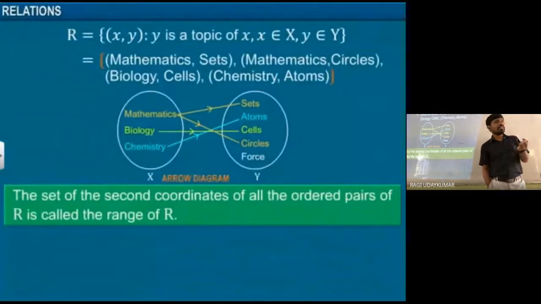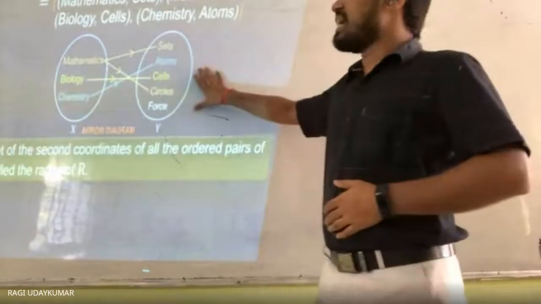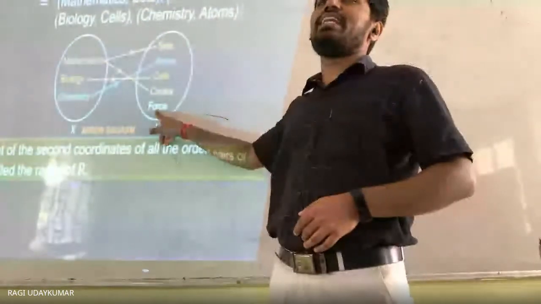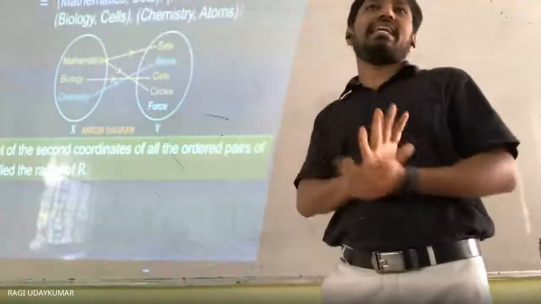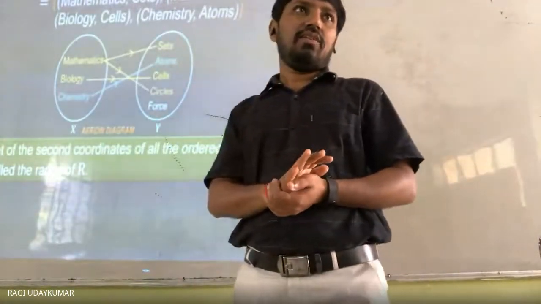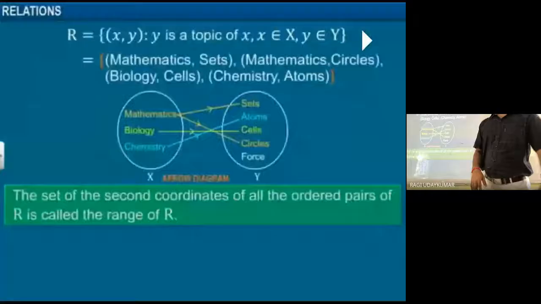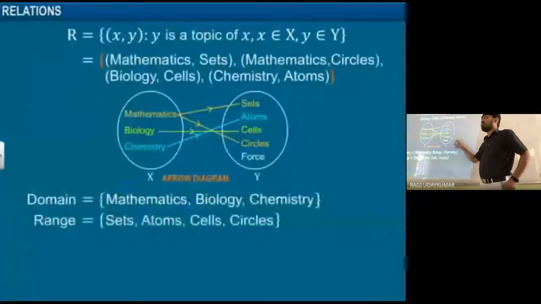Sets, atoms, cells, circles, force. No force, because force is not used here. Only sets, circles, cells and atoms are used as the second ordered pair. In the second set, an extra force is sitting idle; do not take it in the range. So all the second elements, whatever second set you are going to take, is called a